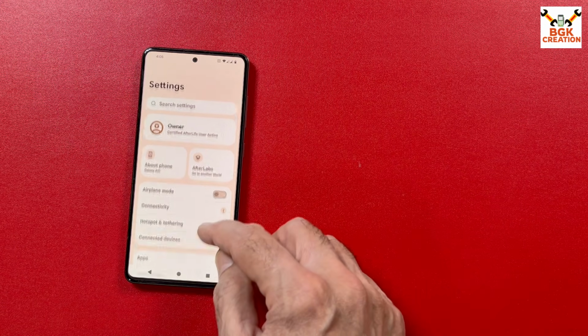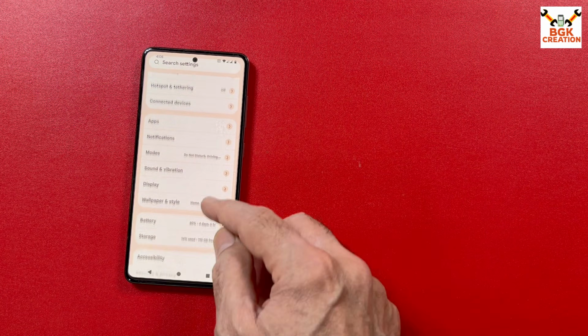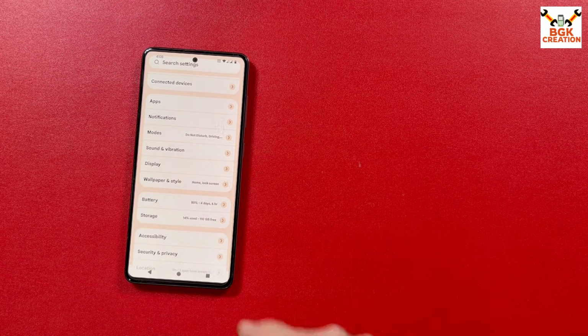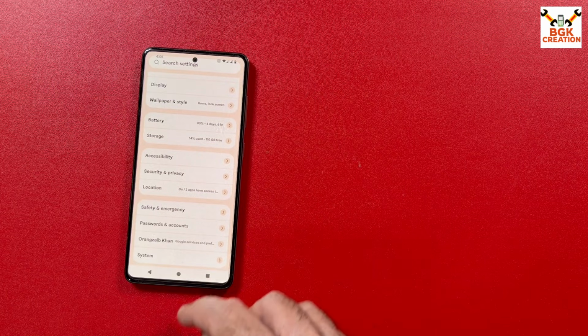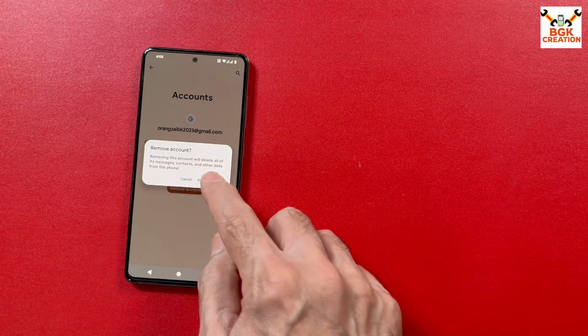In case you are on a One UI ROM and you have logged in to your Samsung account, remove the Samsung account, otherwise the recovery will not get flashed. And then sync your Google account once. Must remove it to avoid issues.